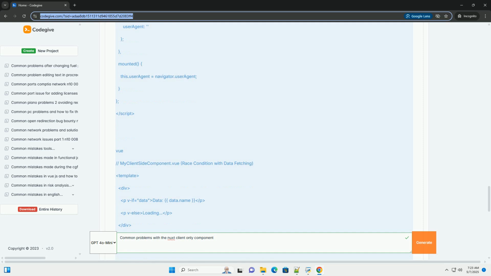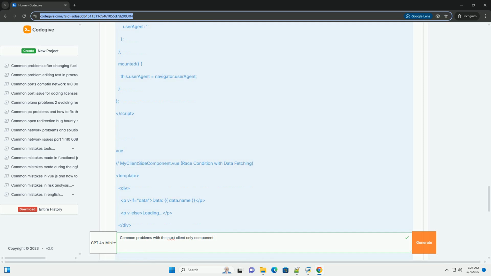Key takeaway: always be mindful of where your code is running, server or client. Avoid accessing browser APIs directly in the data property or created hook. Use client-only, conditional checks, or the onMounted hook to prevent server-side errors.